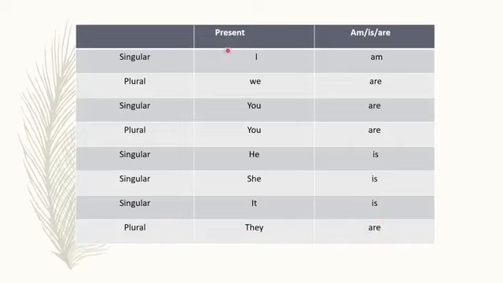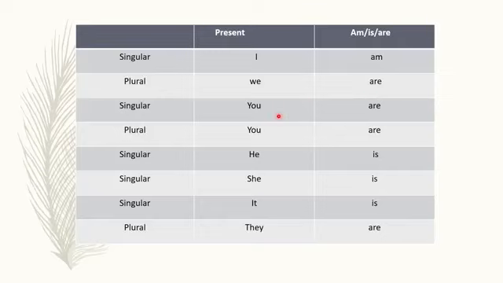So students, you have to remember am, is and are helping verbs we will use for the present situation. Okay. With I always comes am. With singular always comes is. And with plural we will use here are.